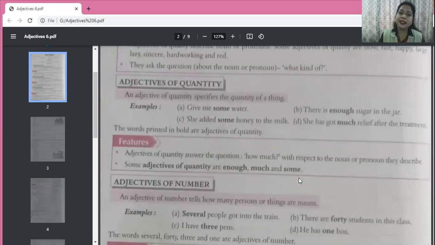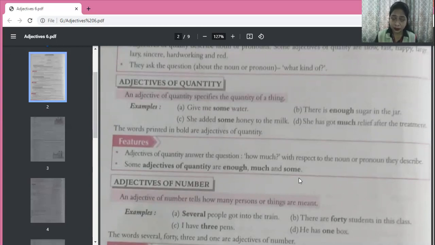Now, adjective of quantity and adjective of number, to understand them, I want you to knock your mind and just think of what you learned when I was teaching you nouns. I taught you countable and uncountable nouns, children. Do you remember countable and uncountable nouns?